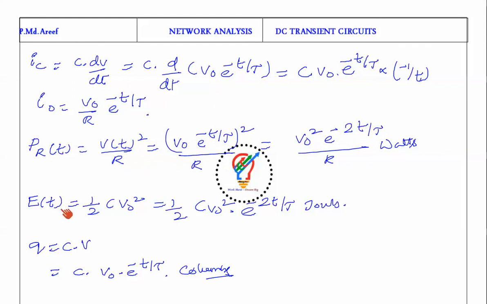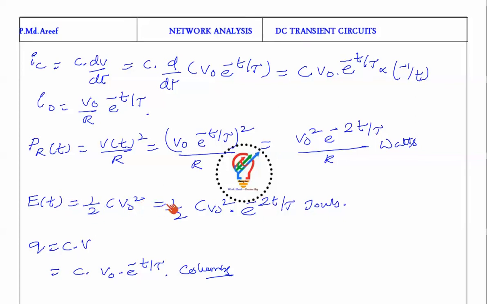E of t, the energy stored in the capacitor, is equal to half C V naught square, which is half into C into V naught square into e power minus 2t by tau. V naught we already know. Q is the charge stored in the capacitor, Q is equal to C into V, where V of t is equal to V naught into e power minus t by tau. That is in coulombs.